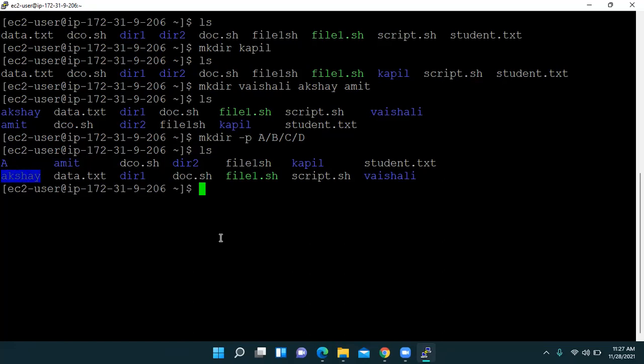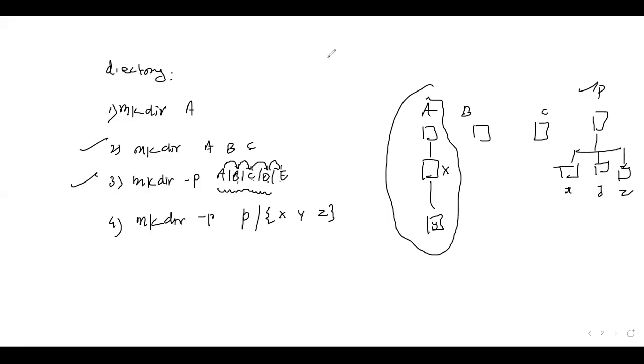Now suppose we want to list out A, because we want to check. What we have done, friends, inside A there is B, inside B there is C, inside C there is D. So we want to check. For that we use the ls command. Now let us move to the terminal first. See, one more benefit of the ls command. If we have ls, see, again we move to our whiteboard.